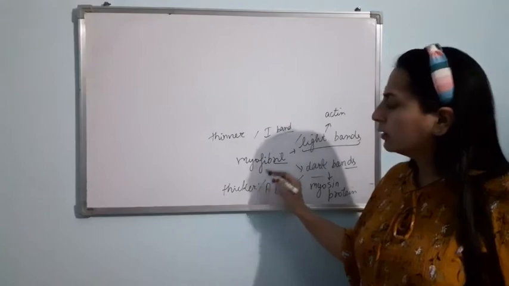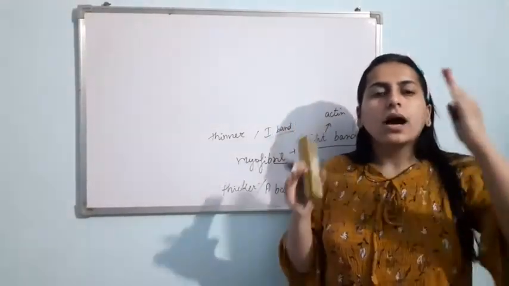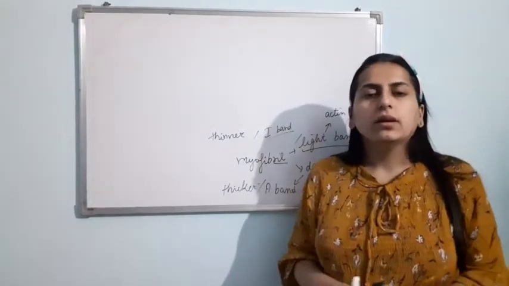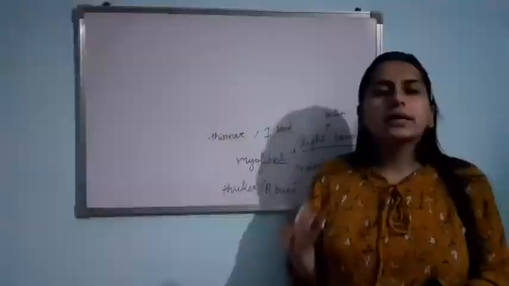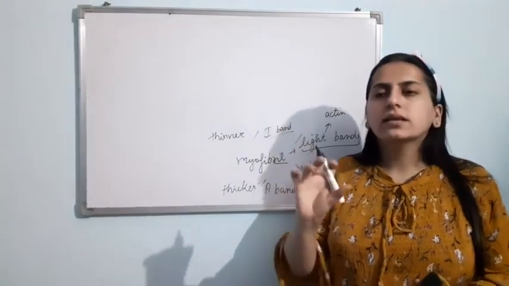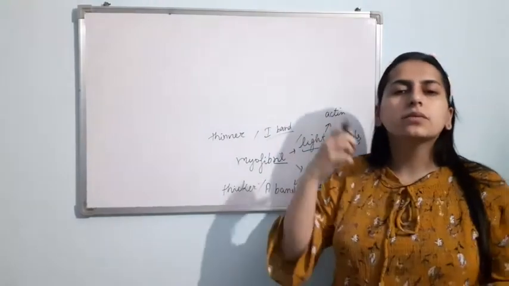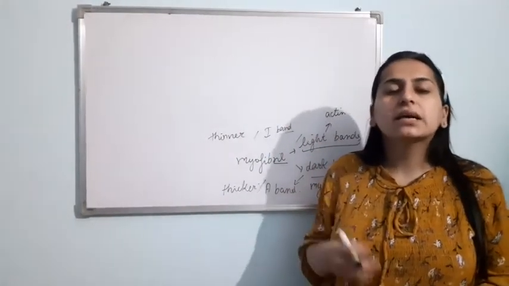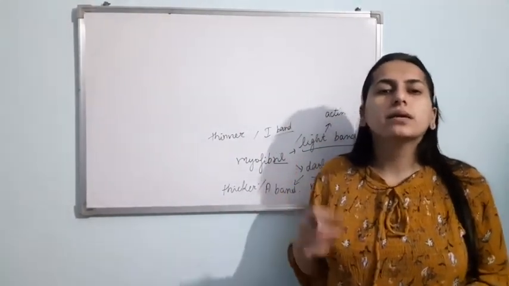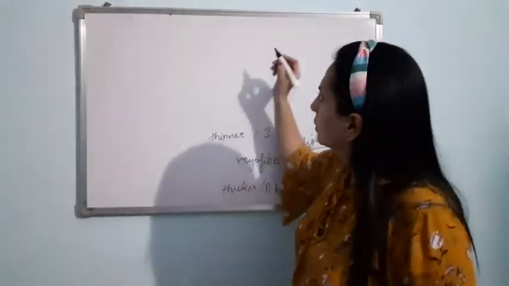Am I clear? In the myofibril, dark and light bands are present. Light band contains actin and is thinner filament and is known as I band. The dark band contains the myosin protein. It is thicker and its other name is A band. Clear? Now let me draw its structure.